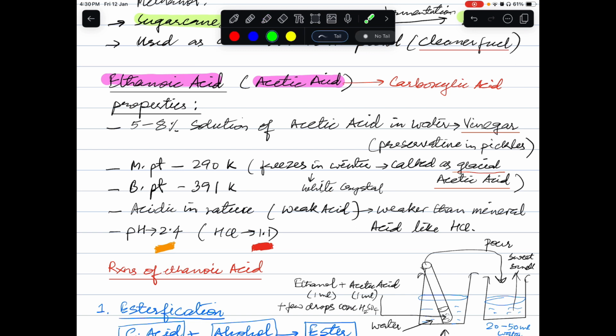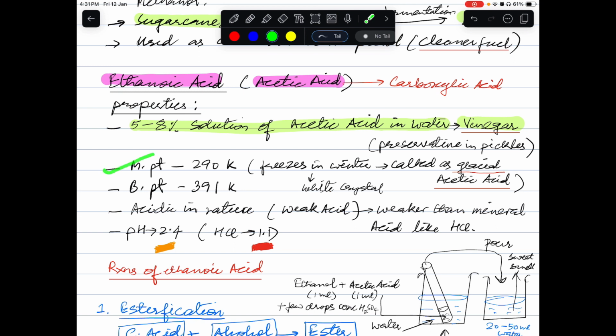The first property: a 5 to 8% solution of acetic acid in water is called vinegar. So if someone asks you what vinegar is, it is a 5 to 8% solution of acetic acid in water. We use this as a preservative in pickles at home. At home in the kitchen, we use vinegar for many purposes.